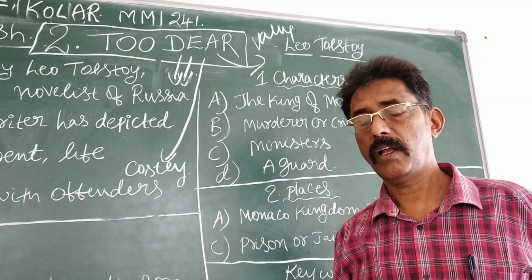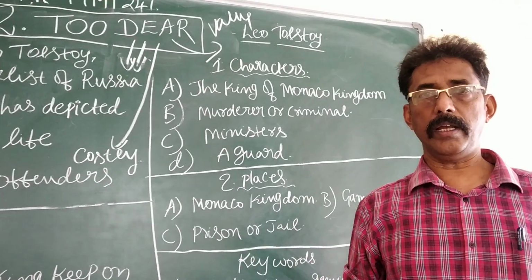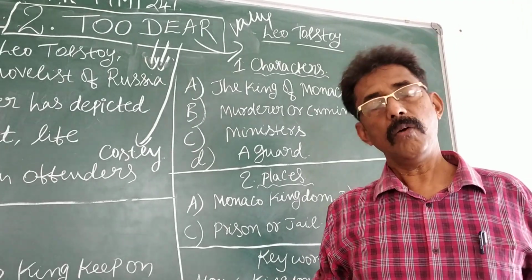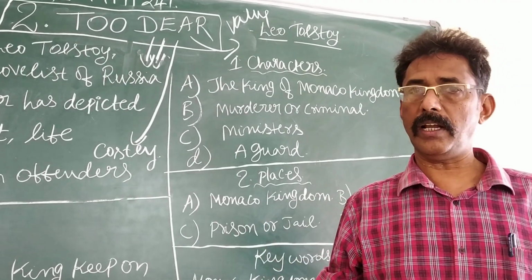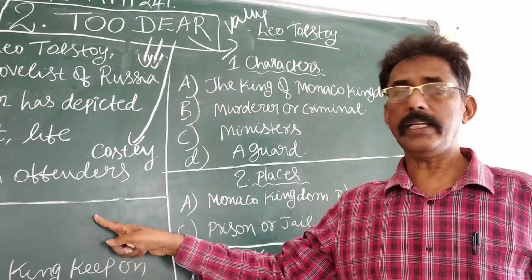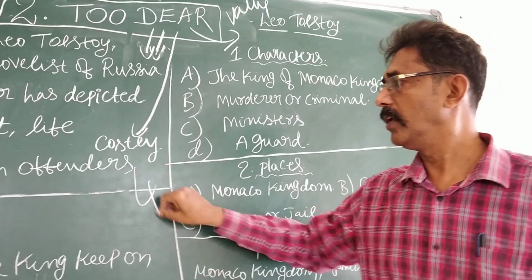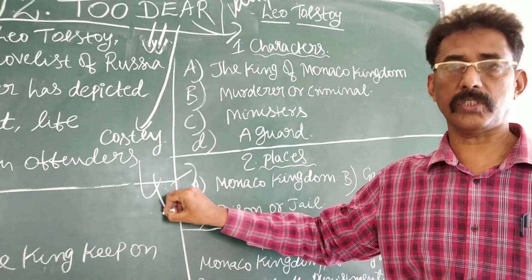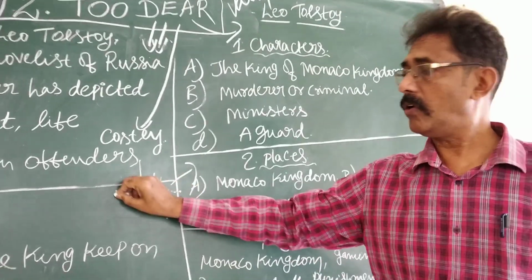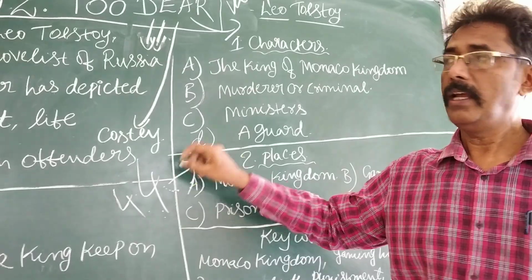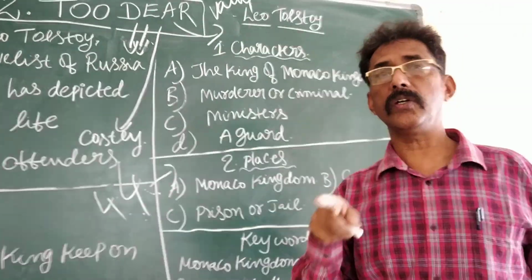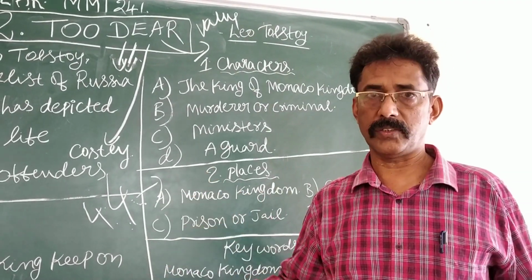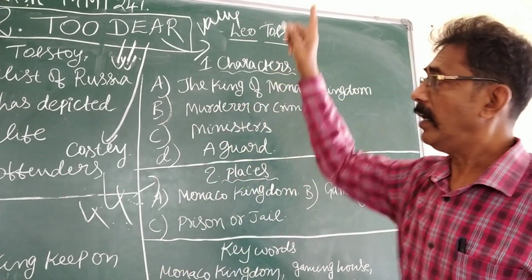Next method: how to understand a poem? Divide it into two parts and base your understanding on that. What is the method to understand a lesson? This is the method: divide any lesson into 4 parts. This is very important. 4 parts means 4 mark questions. A lesson should be divided into 4 parts, and the 4 parts must become 4 different 4 mark questions. This is the method.